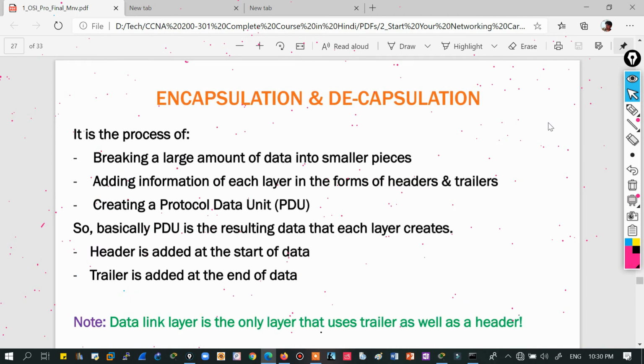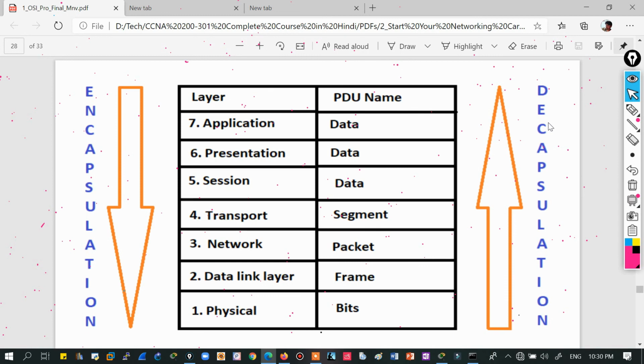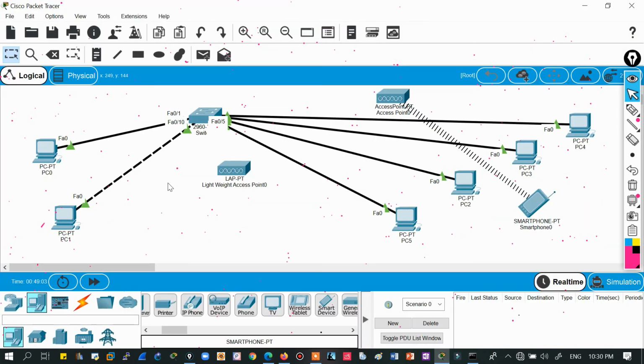Then encapsulation and decapsulation. Just look at this process. When we are sending data at the sender side, that is encapsulation, meaning data is being encapsulated. It means the data unit plus header information of the application layer, then your transport layer information is added, and so on. Let me give you this example first. So what I'm doing is sending data from this.